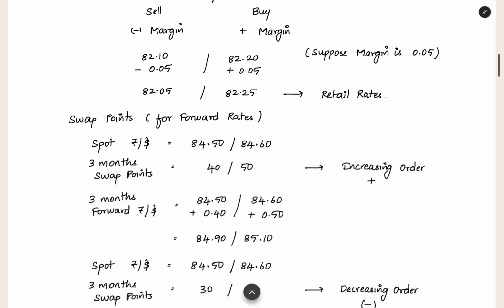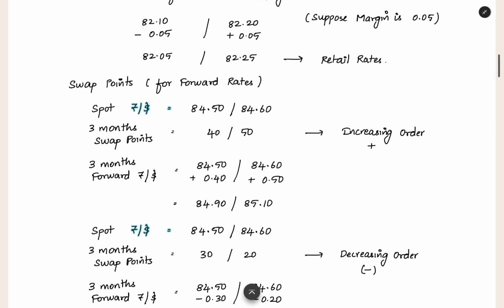Now the next thing is swap points for the forward rate. The spot rate will be available to you, but the forward rate they will give you in the form of swap points. When will this forward rate be useful? For example, you are going to get a cash flow after 3 months. Using this 3 month forward rate, you can lock the rate by making a contract with the bank, and use a fixed rate to convert the cash flow which you will get after 3 months. Whatever the market rate is after 3 months will not be considered; the forward rate in the contract will be the rate at which you convert it.